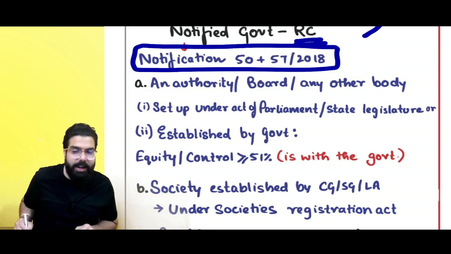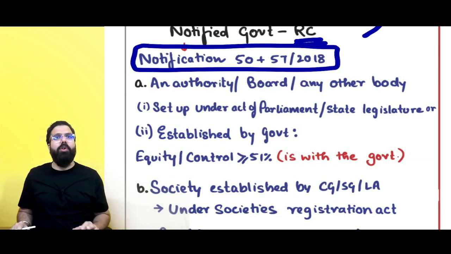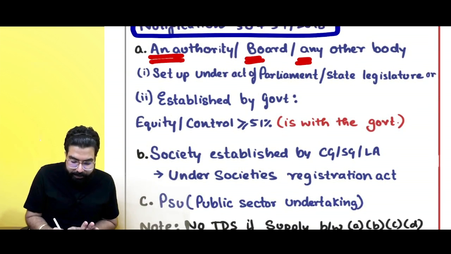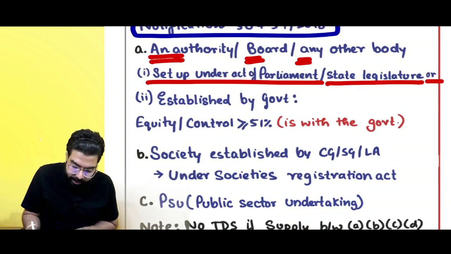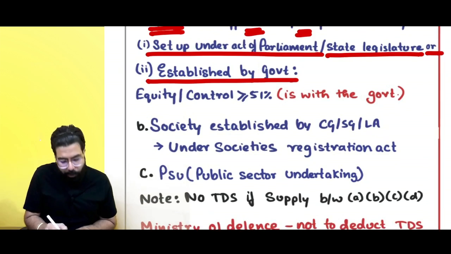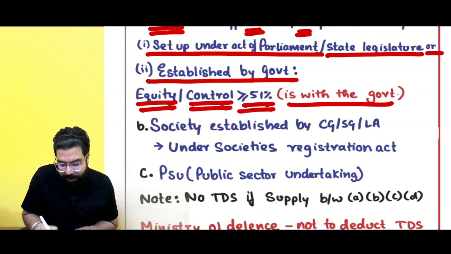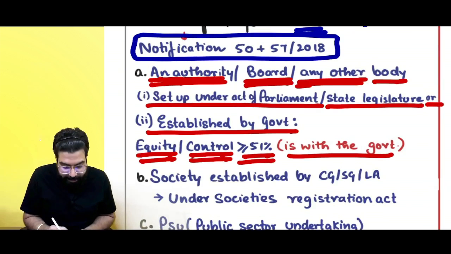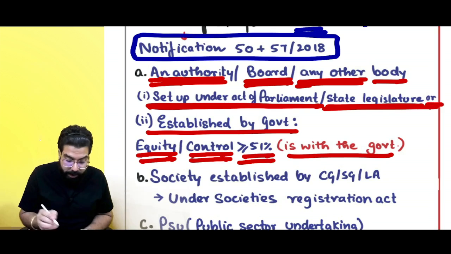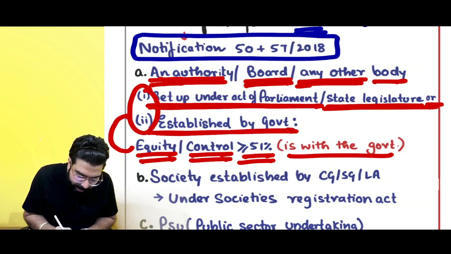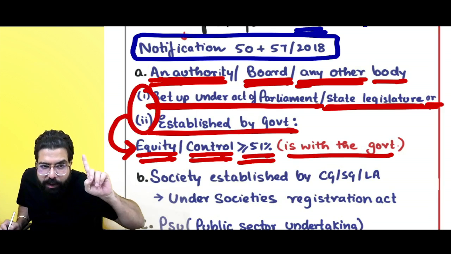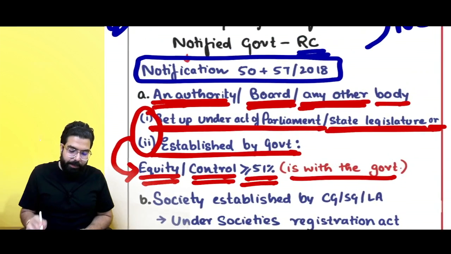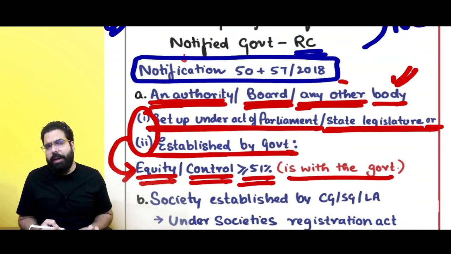Notification numbers 50/2018 and 57/2018 have been issued, which say that if you are an authority, board or any other body set up under an act of the parliament or state legislature, or established by the government, where equity or control of 51% or more is with the government, then that authority, board or other body has to deduct TDS.